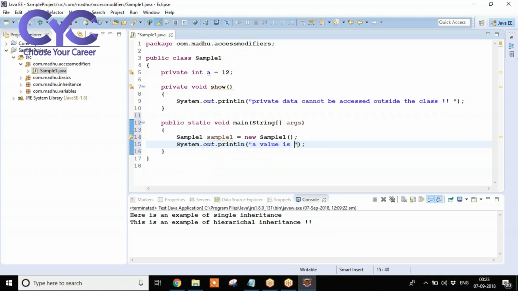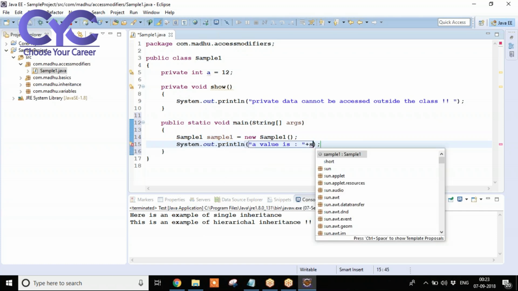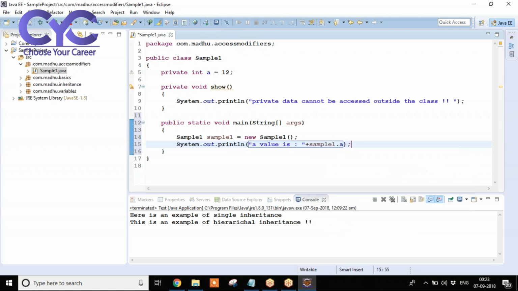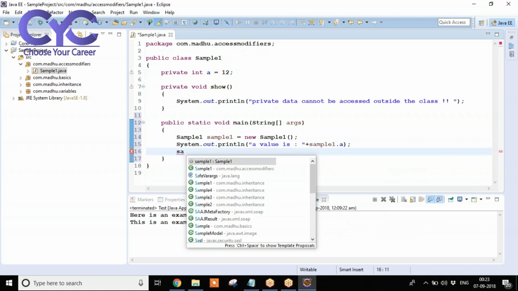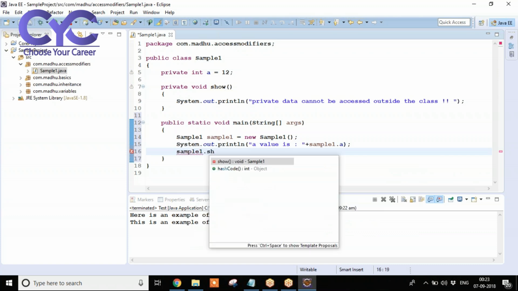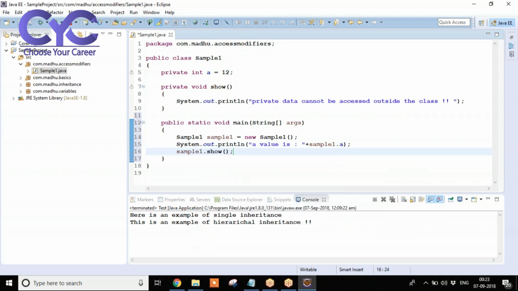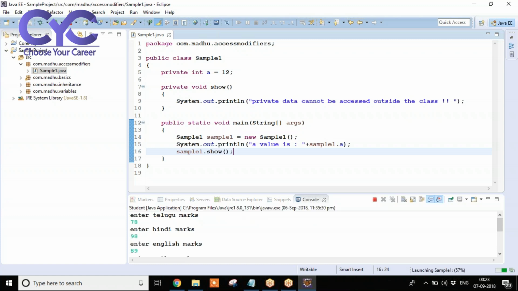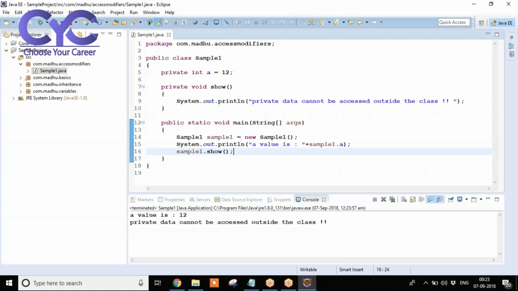Within the same class I am accessing here, there is no issue. Save it and run the sample. Successfully it is going to be executed.